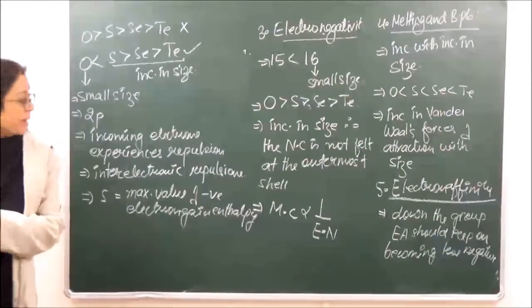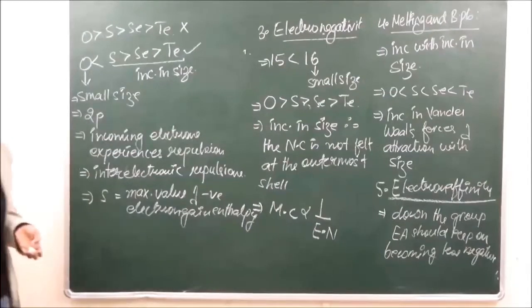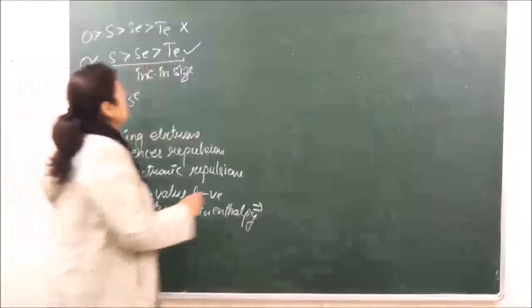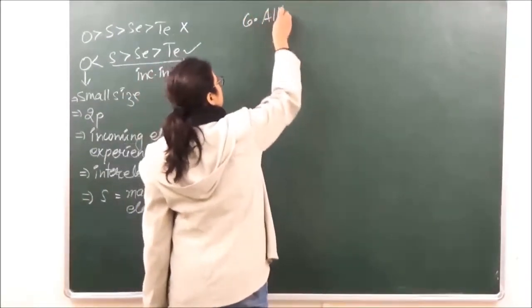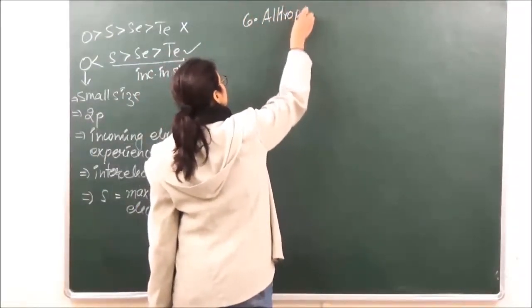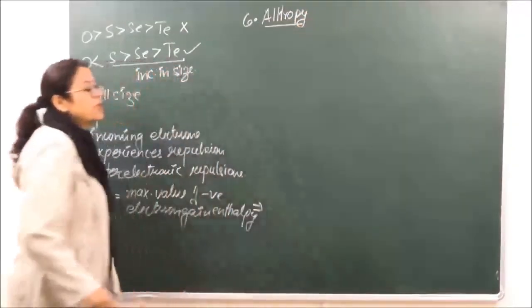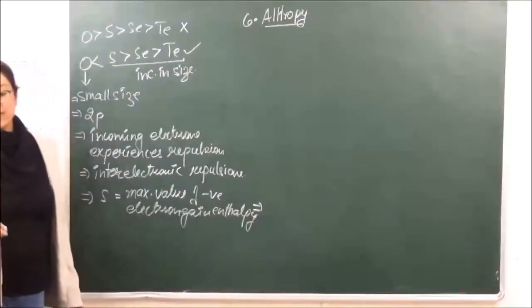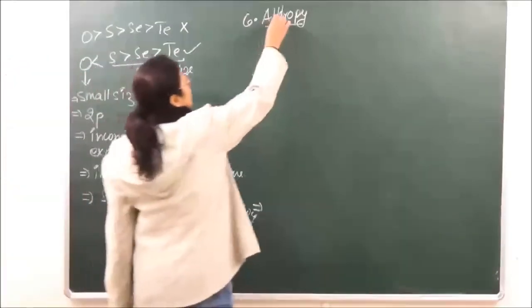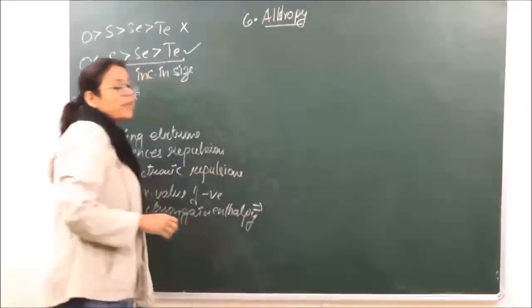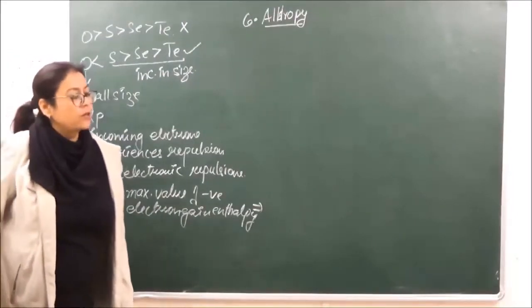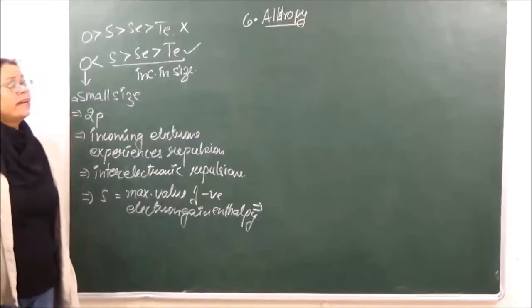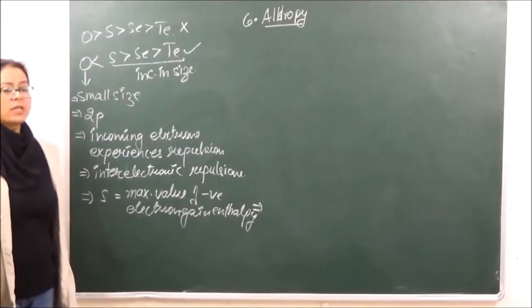ठीक है? उसके बाद next property जो हमारी आती है, that is allotropy. The sixth property which we are going to discuss is allotropy. What is allotropy? Allotropy is the existence of an element in more than one state. ठीक है? जैसे more than one structure, crystalline, amorphous or whatever it can. जैसे for example, carbon has two crystalline forms, graphite and diamond, right?